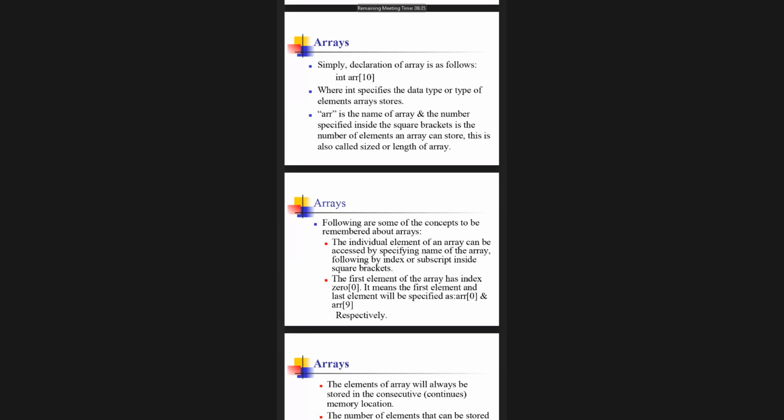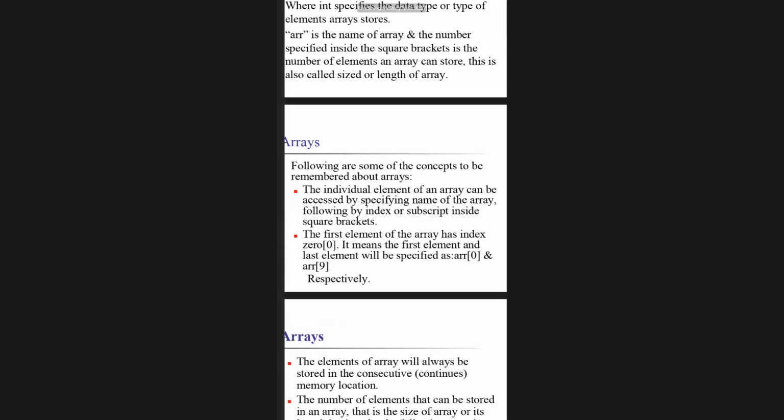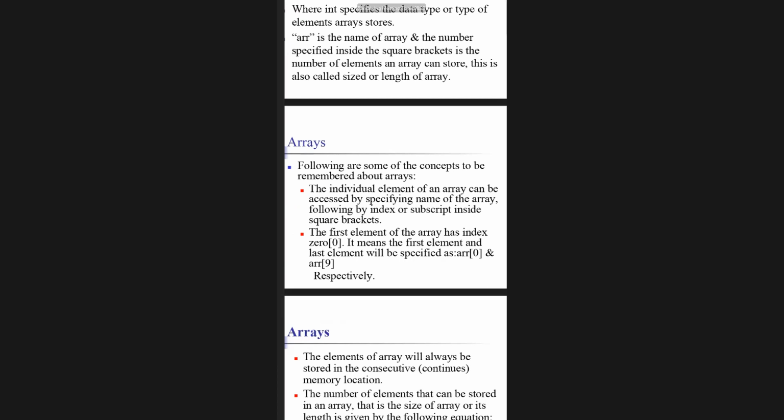Now, following on some of the concepts we remember about arrays, as I just explained. The individual element of an array can be accessed by specifying the name of the array followed by the index or subscript inside the square brackets. The first element starts with 0. So the first element is arr[0], and the last element is arr[9] respectively.